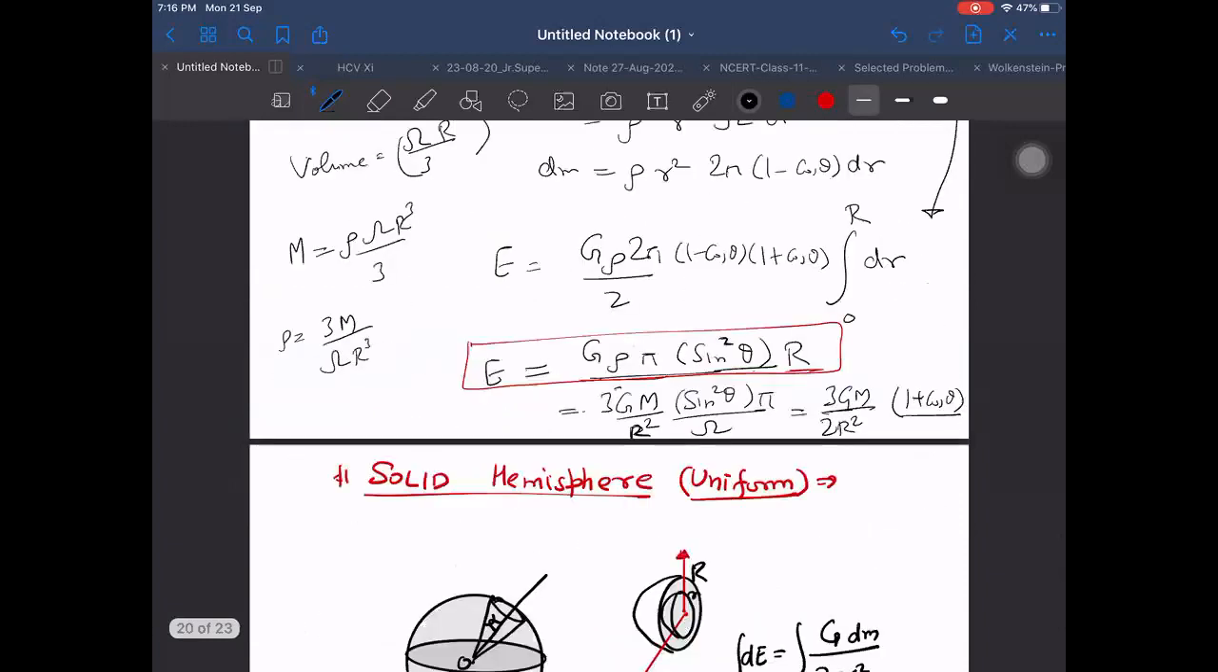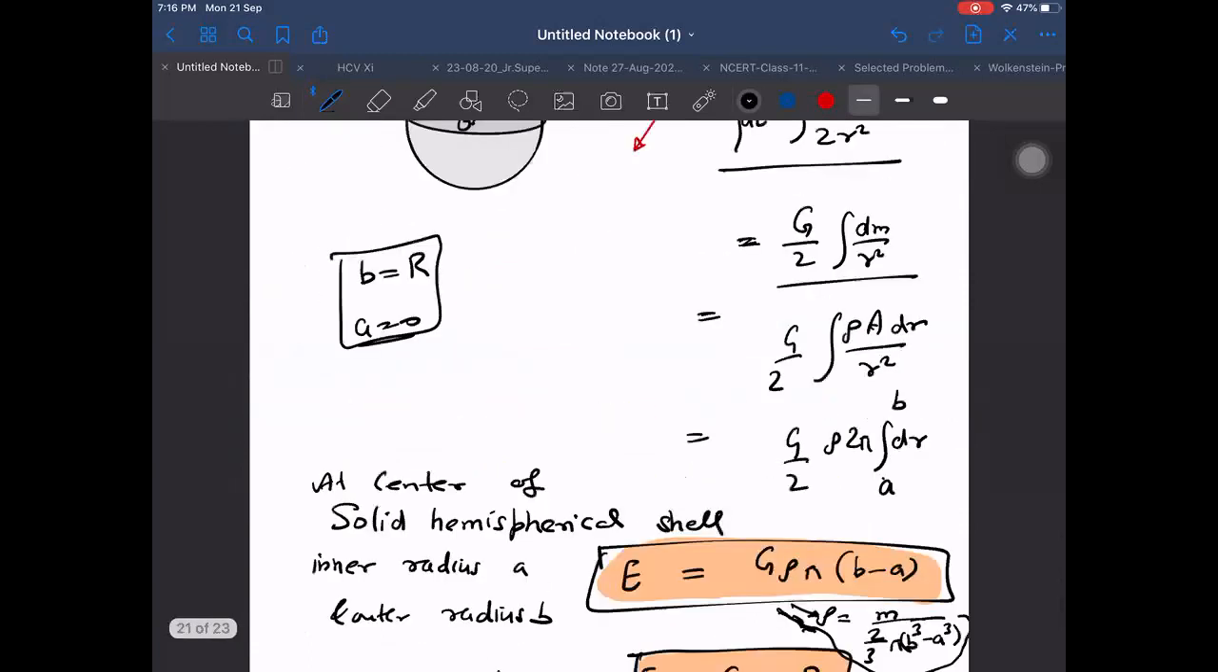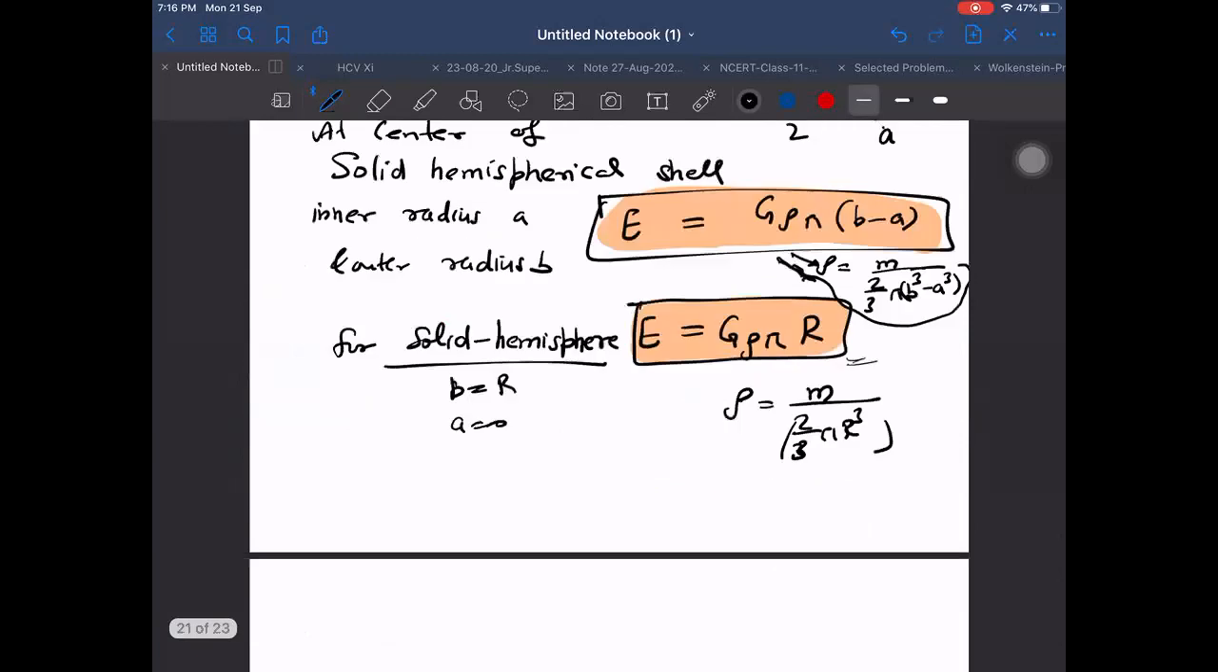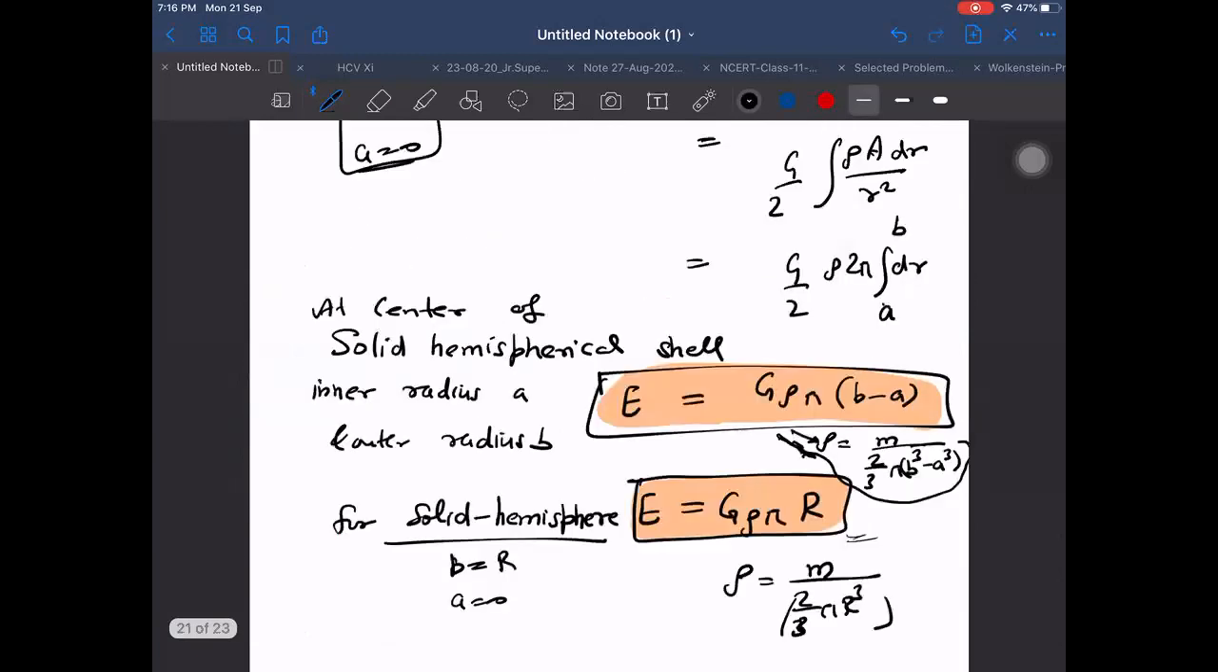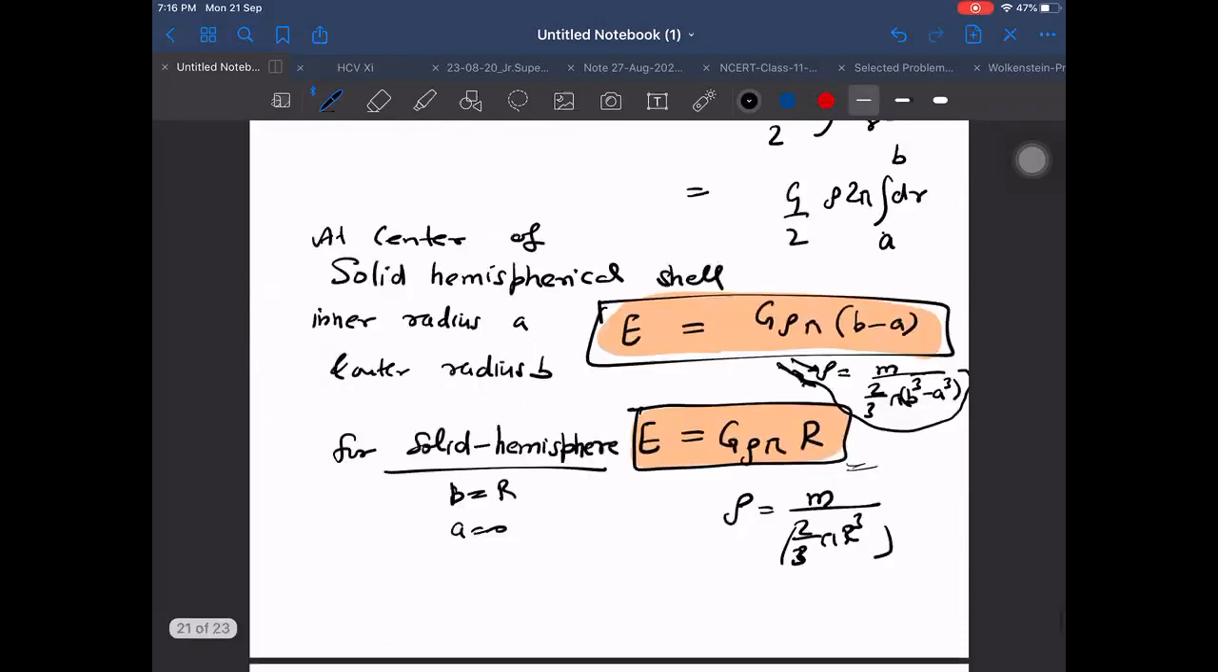If I put theta as 90 degrees here, cos theta will become 0. 3 by 2 into GM by R square. Wait a second, 3 by 2. Same only, I think. Let me write it in terms of mass also. G into M by R square into 3 by 2. Yes, that only.